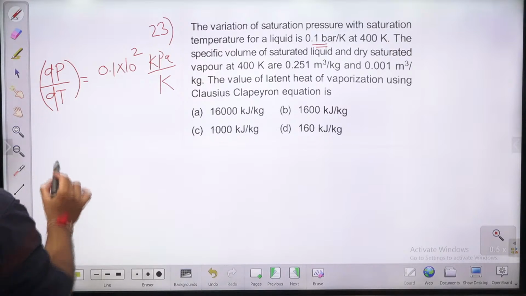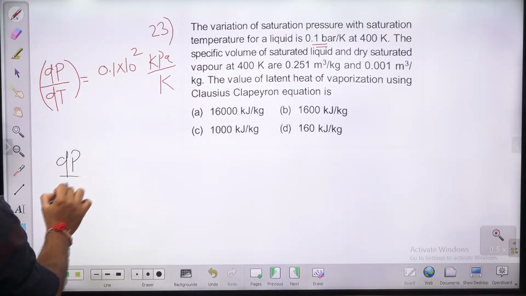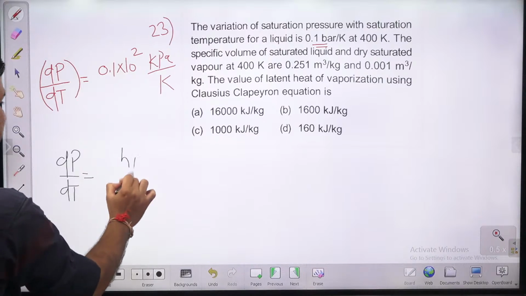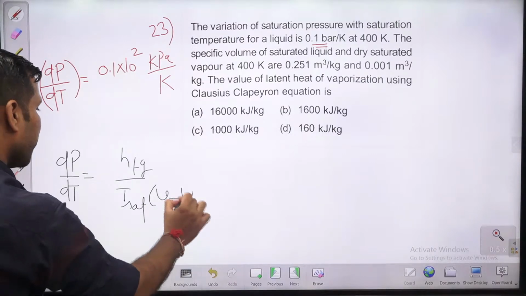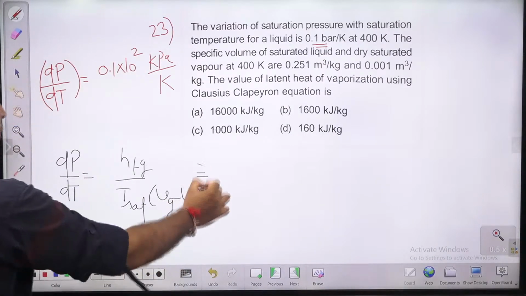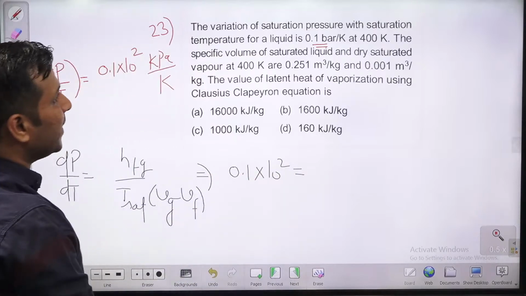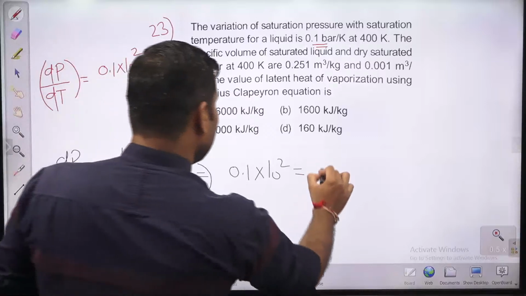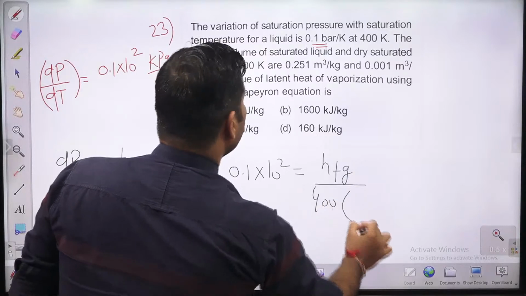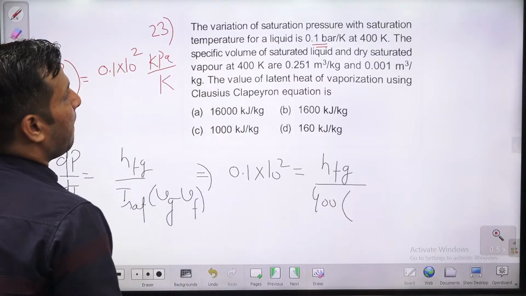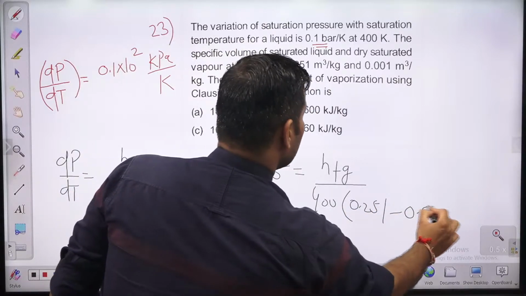Guys, you know Clausius-Clapeyron equation, dp by dt during phase change is nothing but hfg by T saturation into Vg minus Vf. So this is given to us 0.1 into 10 square into how much is latent heat transfer, guys? Latent heat दिया है आपको, वही पूछा है. तो hfg is asking you, hfg divided by how much is T saturation? It is 400 Kelvin. Vg minus Vf. So Vg is what? This is Vg 0.251 minus this is 0.001.